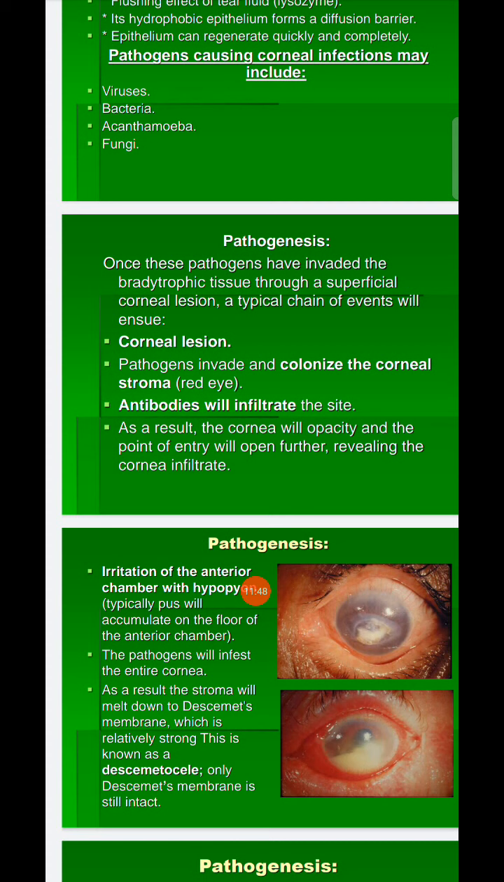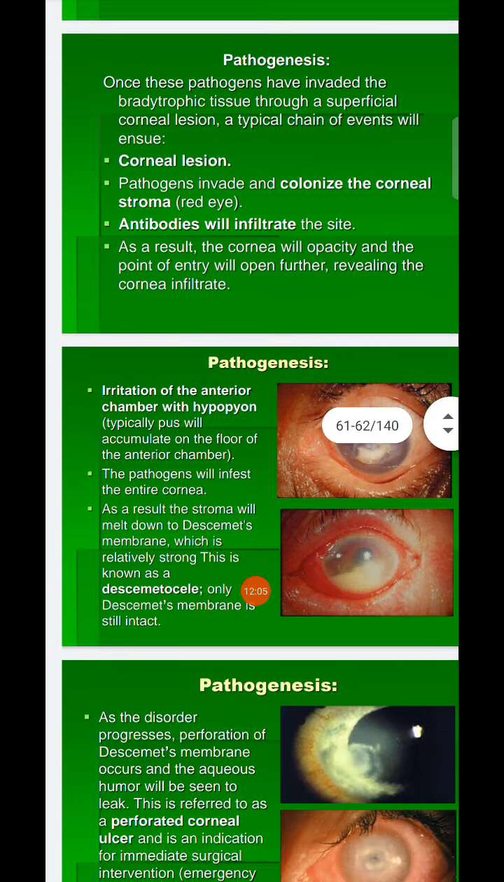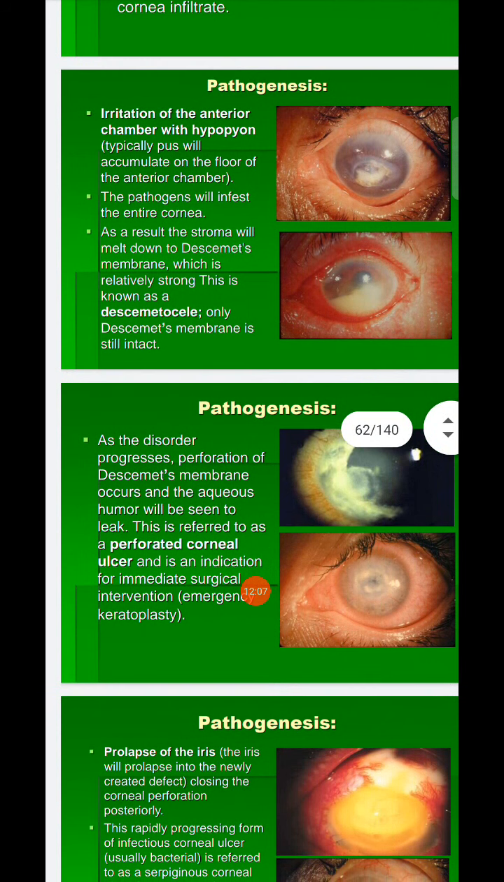Corneal lesions: pathogens invade and colonize the corneal stroma. Antibodies will infiltrate the site. As a result, the cornea will opacify and the point of entry will open further, revealing the corneal infiltrate. In the pathogenesis there is irritation of the anterior chamber and hypopyon. Typically pus will accumulate on the floor of the anterior chamber.